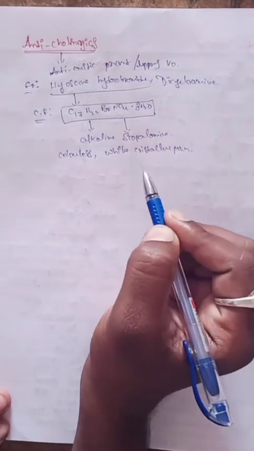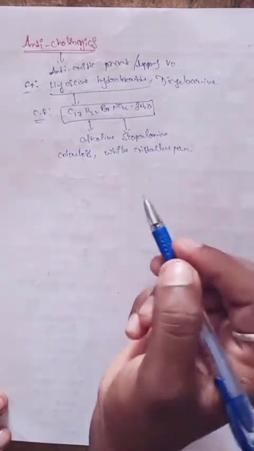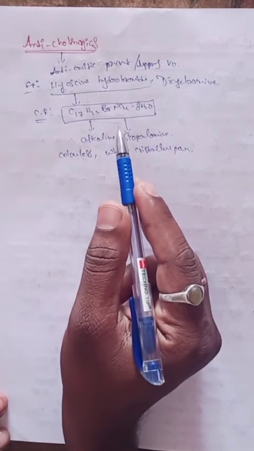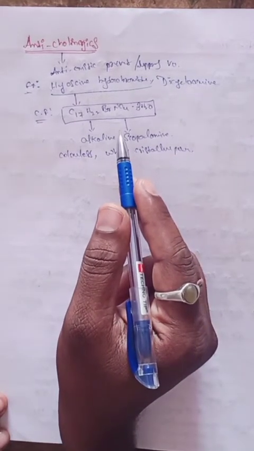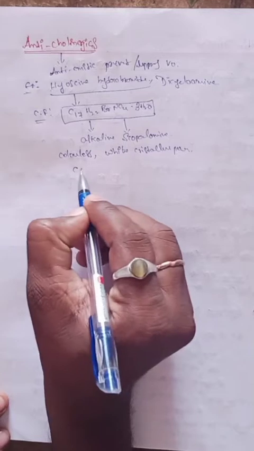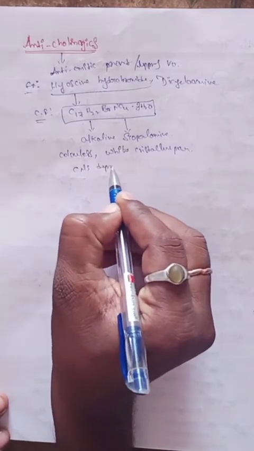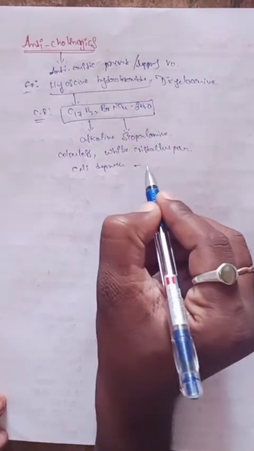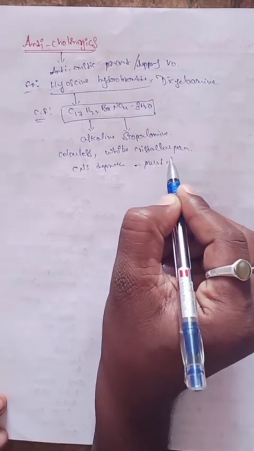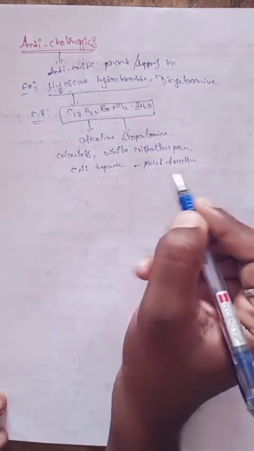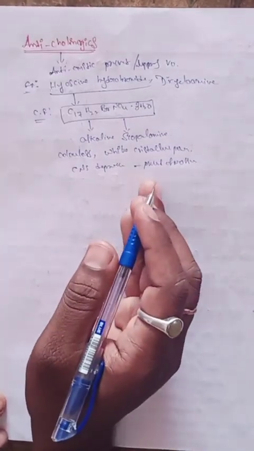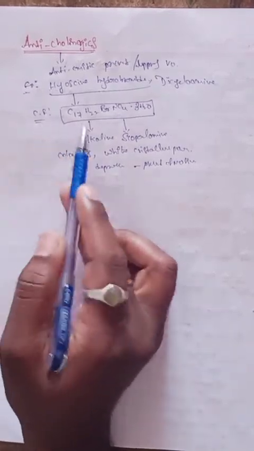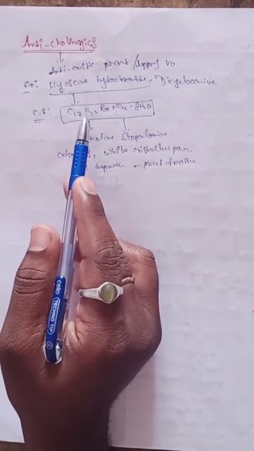It is mainly used in the treatment of nausea and vomiting, as a central nervous system (CNS) depressant, and for prevention of motion sickness. So this is the introduction of this drug.